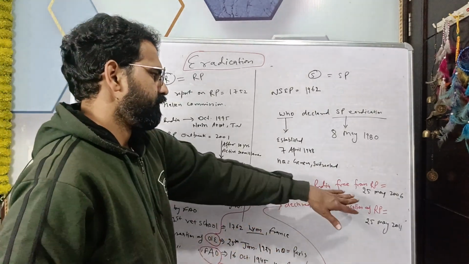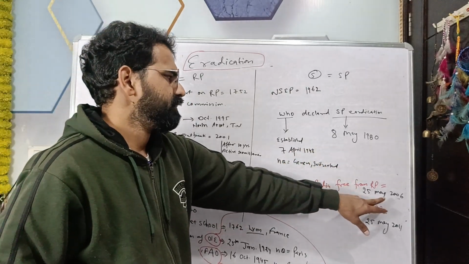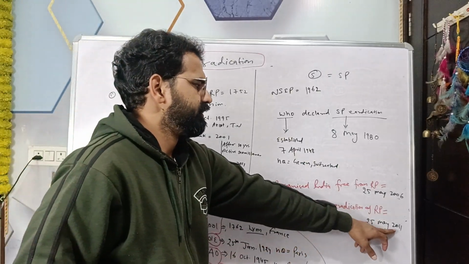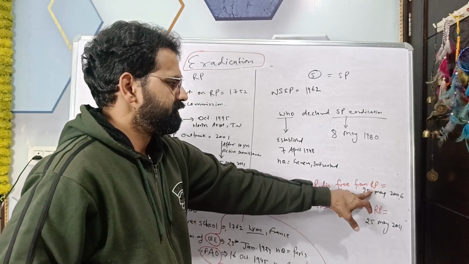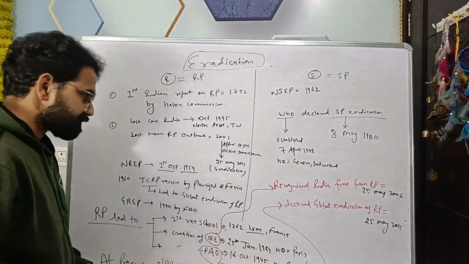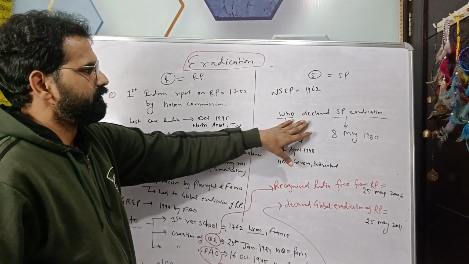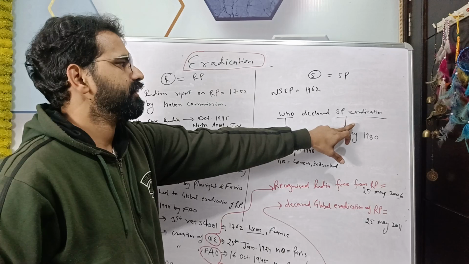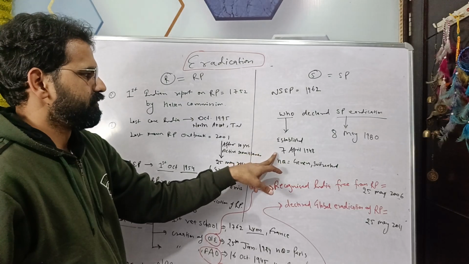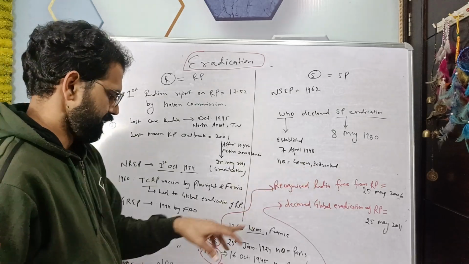These two dates are very important from the MCQ point of view: India became free from rinderpest in 2006 and global worldwide eradication was in 2011, and 25th May is common to both. So 2006, 2011. In the case of humans, the World Health Organization declared smallpox eradication on 8th May 1980. WHO was established on 7th April 1948 with headquarters in Geneva, Switzerland.